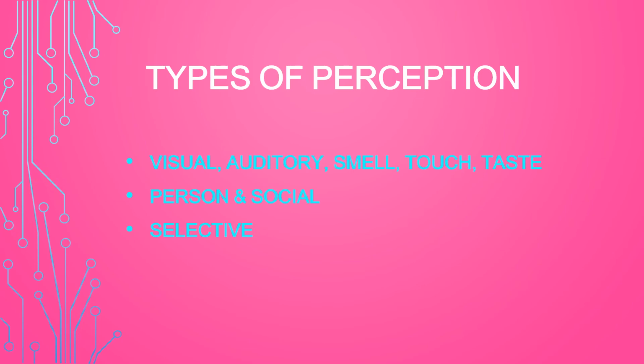It is how we perceive certain societies and can be affected by things such as stereotypes. Then another type is selective perception. This involves paying attention to some parts of our environment while ignoring others. So we perceive things selectively. So these are the types of perception.